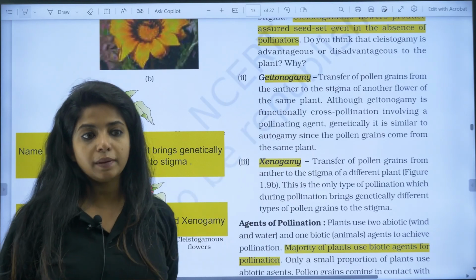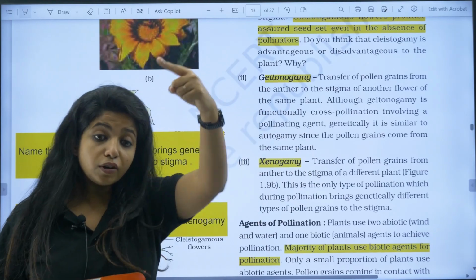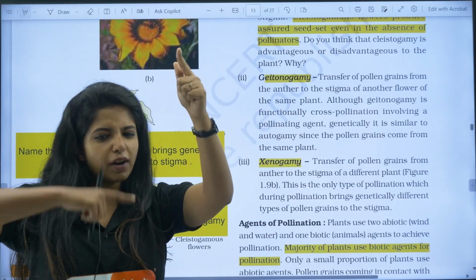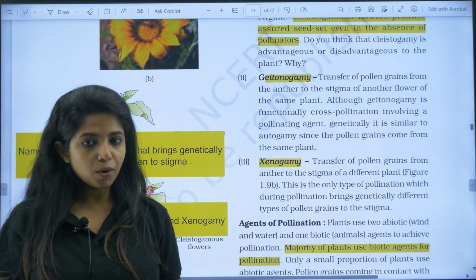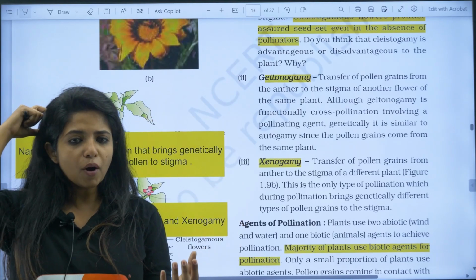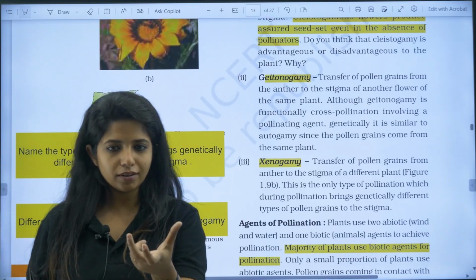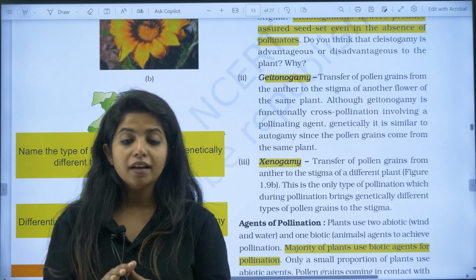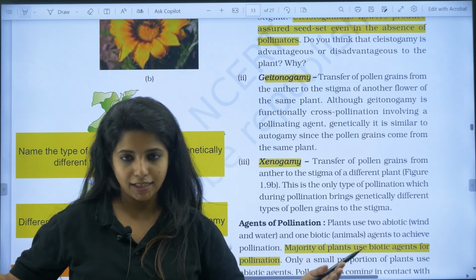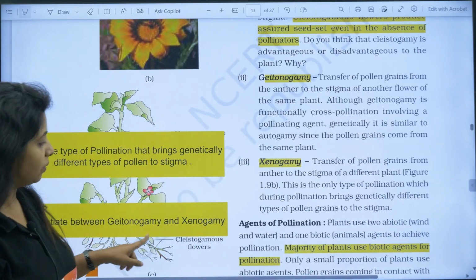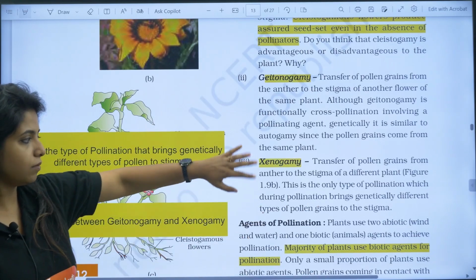Talking about geitonogamy, geitonogamy means two different flowers of the same plant. Two different flowers of the same plant, and that means genetically it is the same. Autogamy is basically when you're talking about the same flower. Geitonogamy as in two flowers of the same plant. Xenogamy as in two plants itself. Now differentiate between geitonogamy and xenogamy, so read through it, very much important.